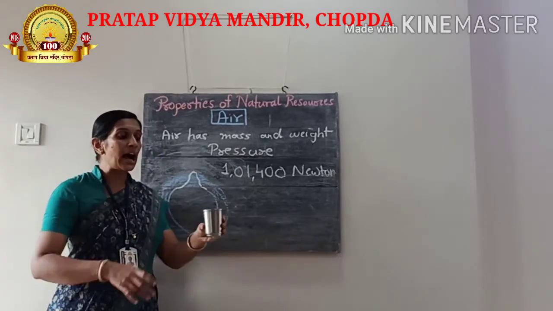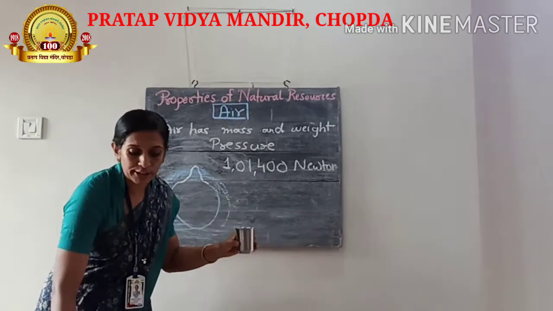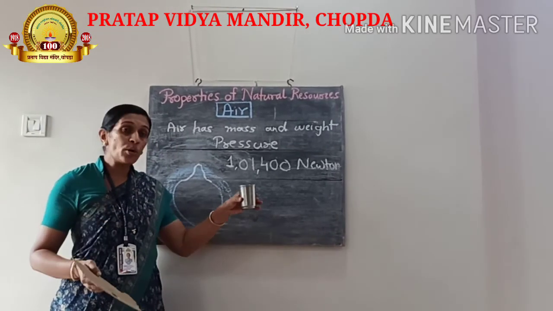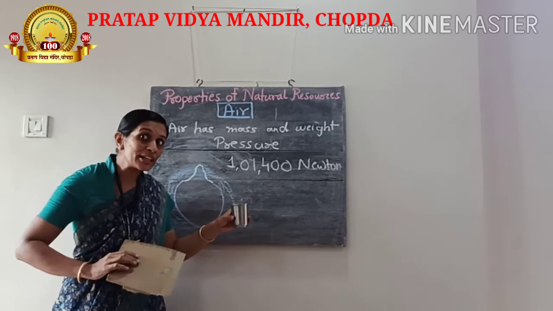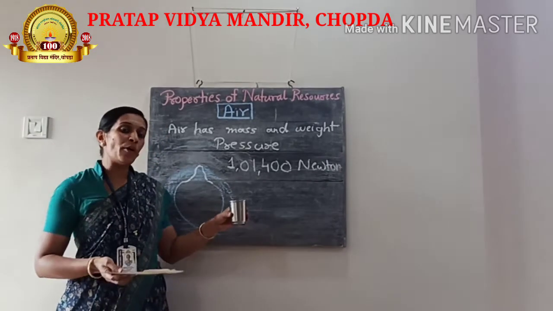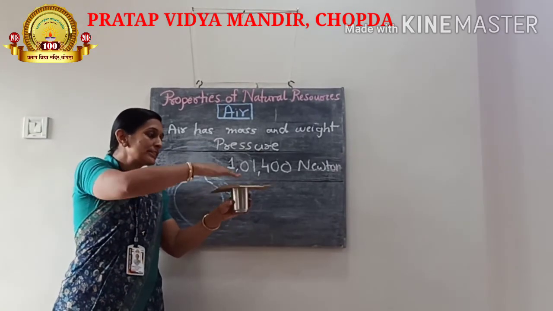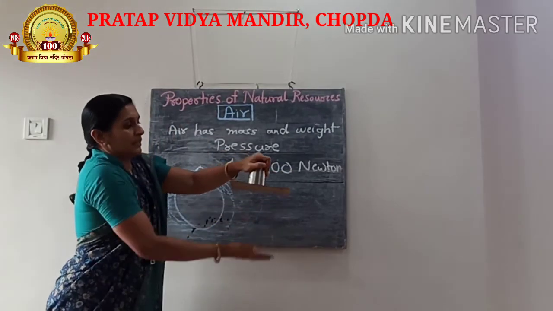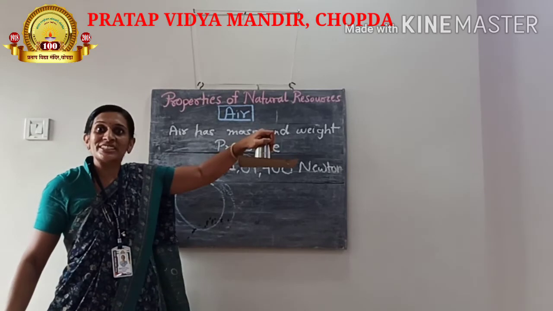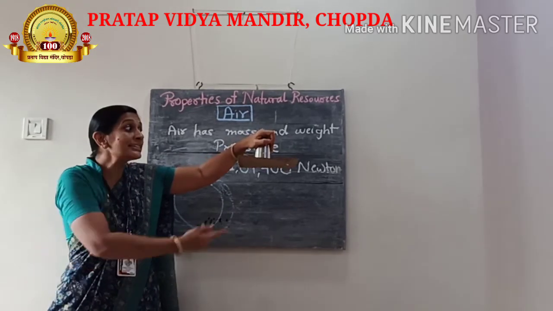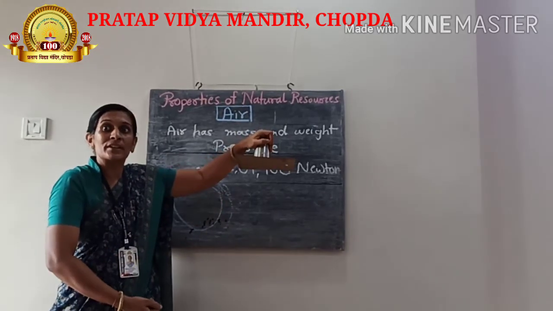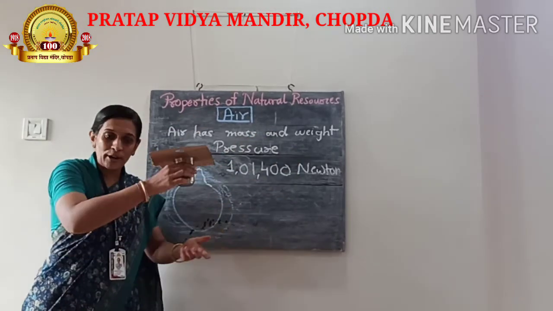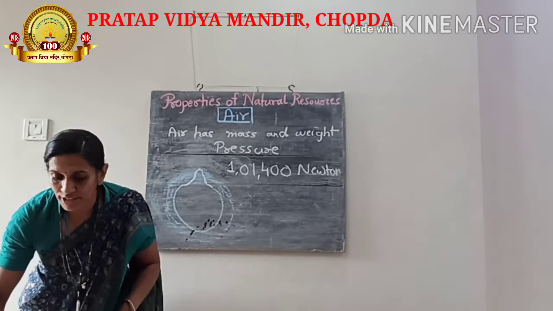Here I have a glass completely filled with water, and I have a cardboard. You know that if I invert this glass, the water will come down. But see now, the magic. I put this cardboard on it, and see the magic. Why is this cardboard not falling down? This is because of the air pressure. And what is the air pressure? I will show you.